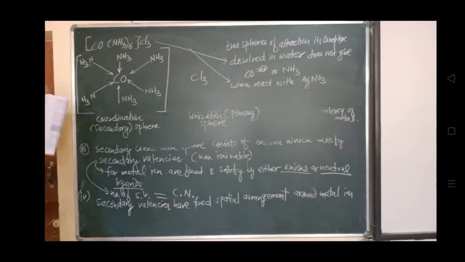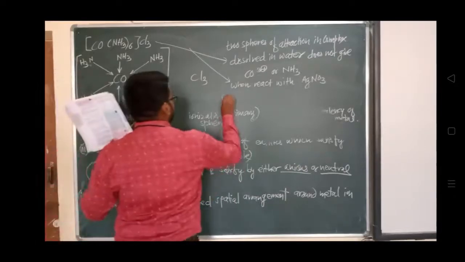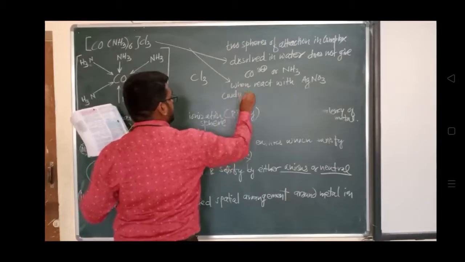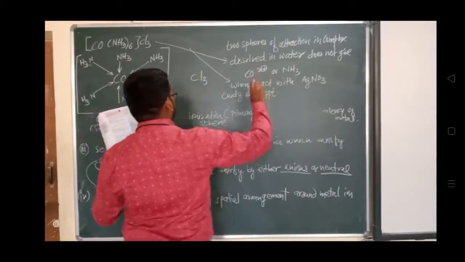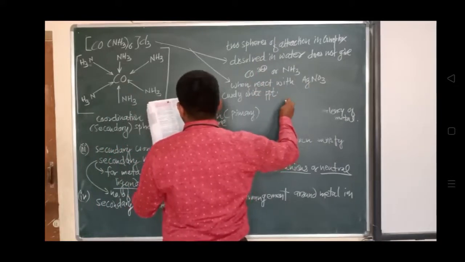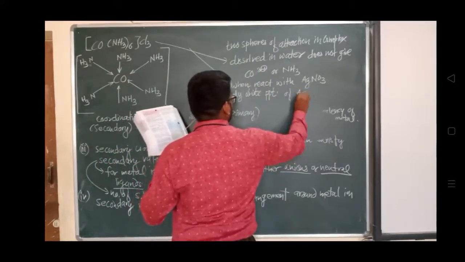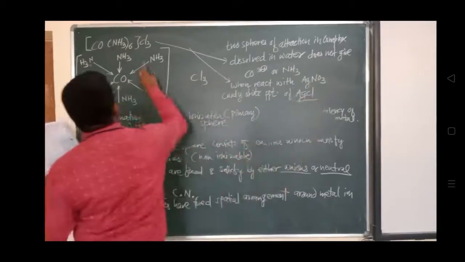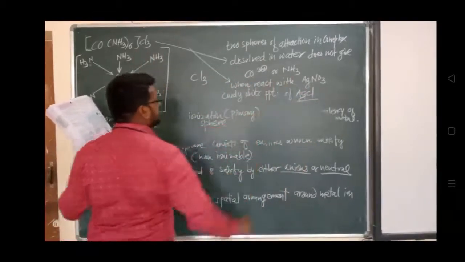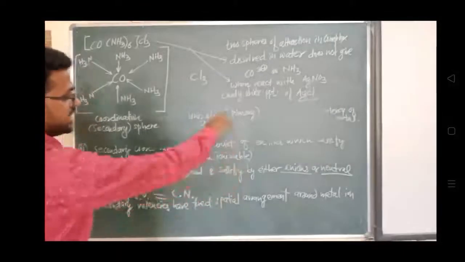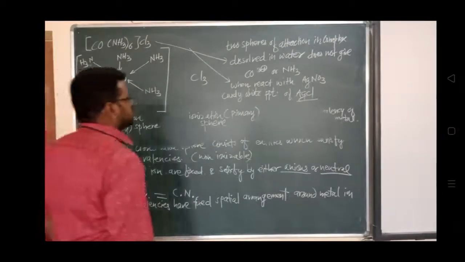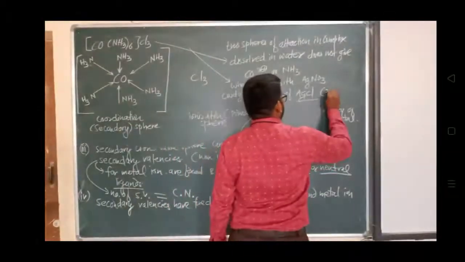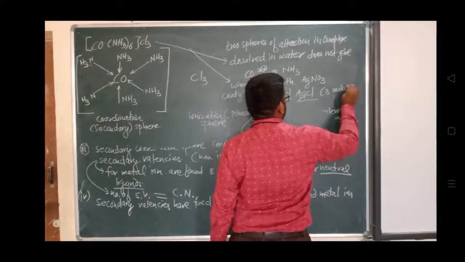The chlorine and the silver nitrate form the AgCl compound, and AgCl corresponding to 3 moles will be observed.